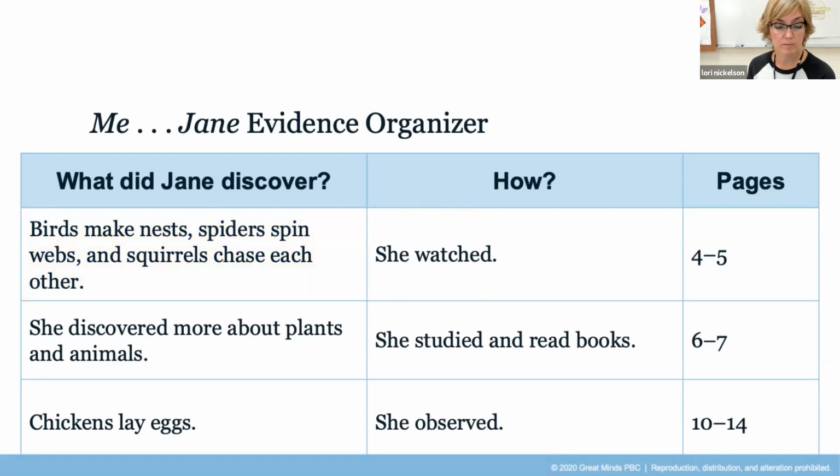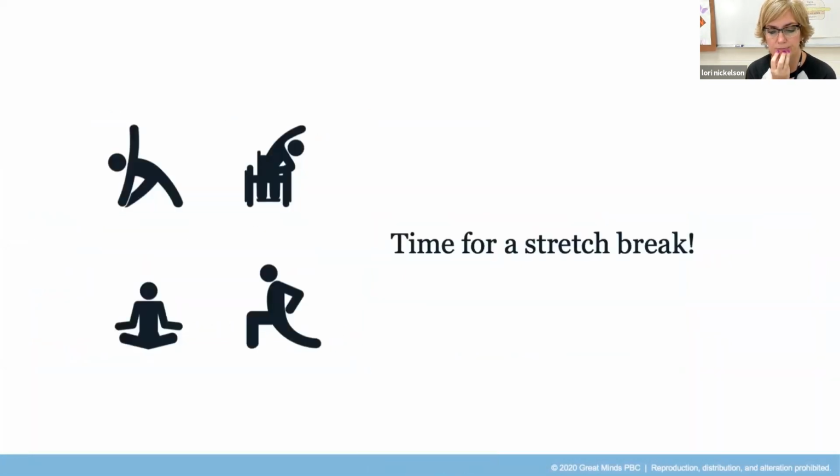Let's look at the evidence we collected from pages 6 and 7. Jane discovered more about plants and animals. And how she discovered this was by studying and reading books. Okay, let's look at the last one. From pages 10 through 14, Jane discovered that chickens lay eggs. And she discovered this by observing. Pause the video for a quick break. When you are done, just unpause the video.